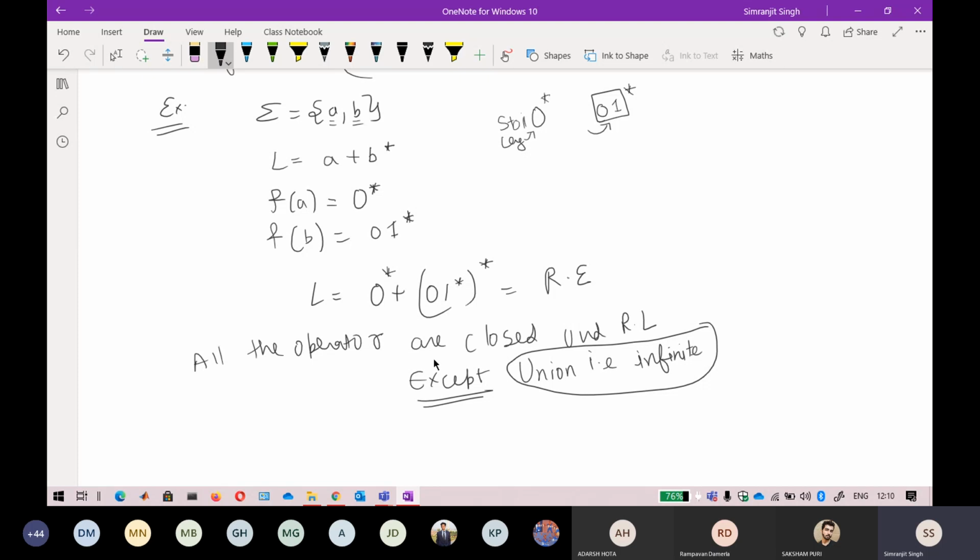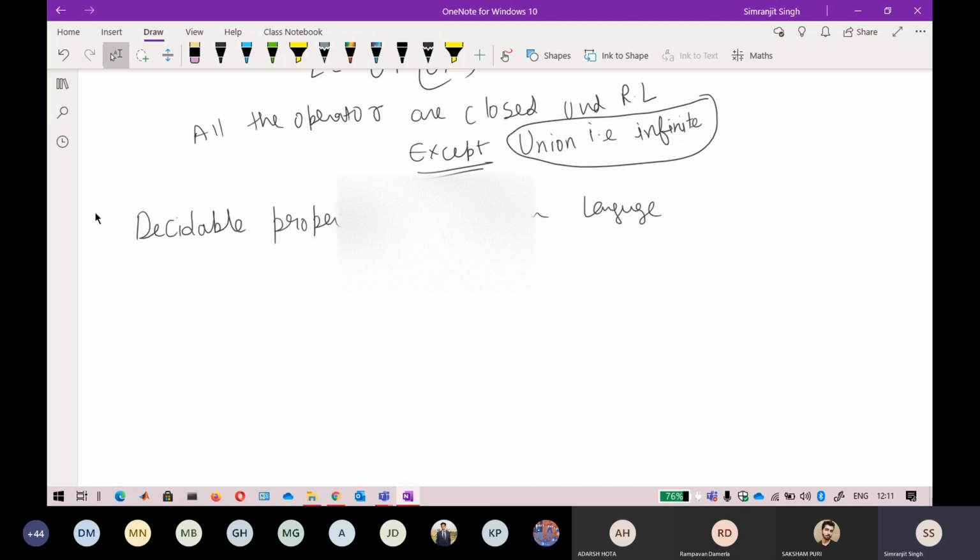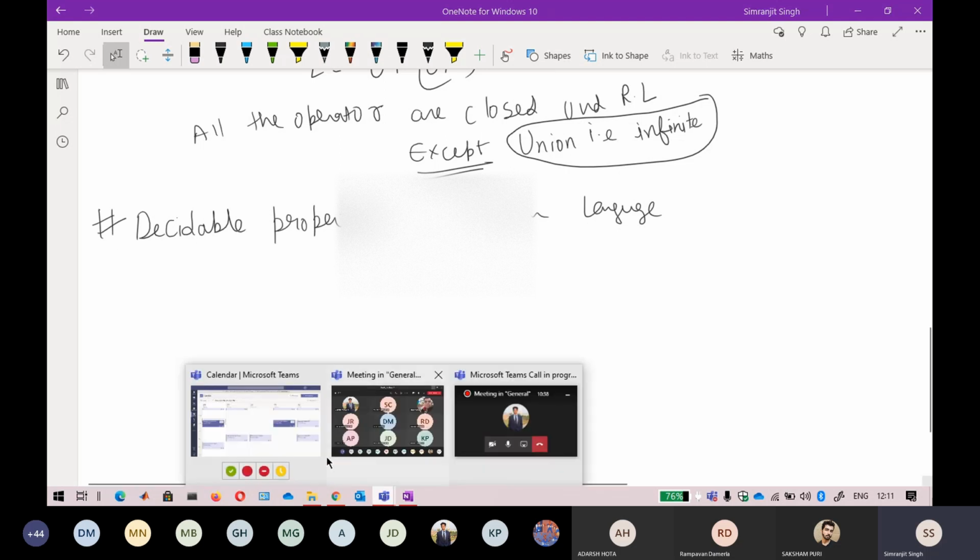Now again I just want to show you some properties of regular languages. There are some decidable properties of regular languages. There are again many decidable properties. I will just tell you about the properties. Just let me take a minute.